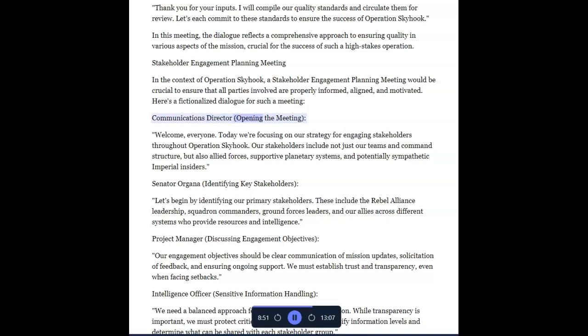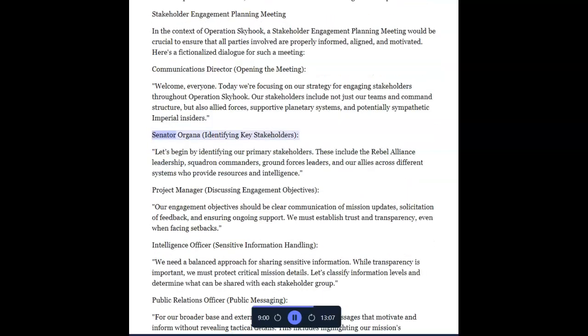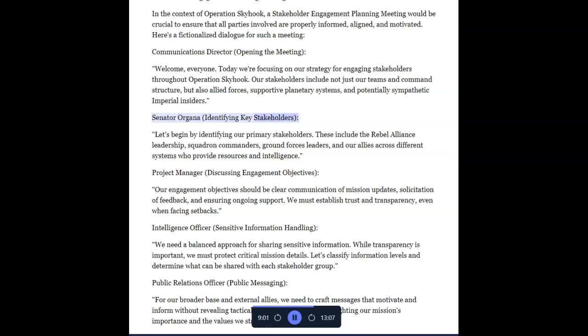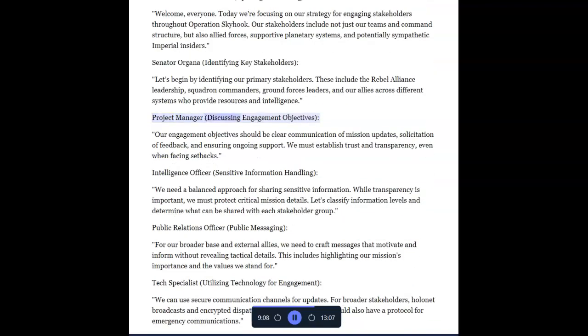Communications Director opening the meeting. Welcome, everyone. Today we're focusing on our strategy for engaging stakeholders throughout Operation Skyhook. Our stakeholders include not just our teams and command structure, but also allied forces, supportive planetary systems, and potentially sympathetic Imperial insiders. Senator Organa, identifying key stakeholders. Let's begin by identifying our primary stakeholders. These include the Rebel Alliance leadership, squadron commanders, ground forces leaders, and our allies across different systems who provide resources and intelligence.